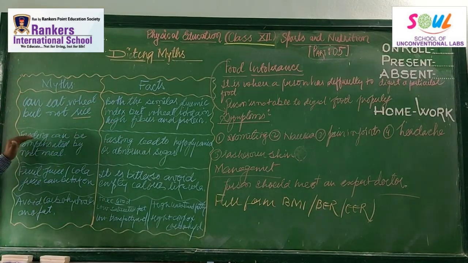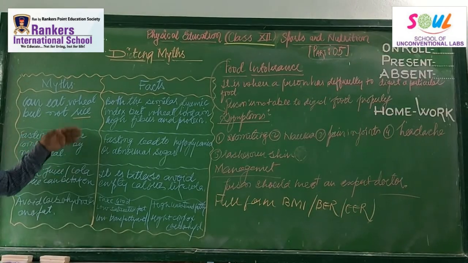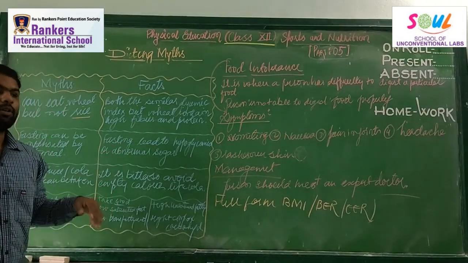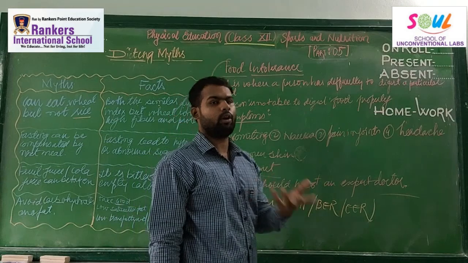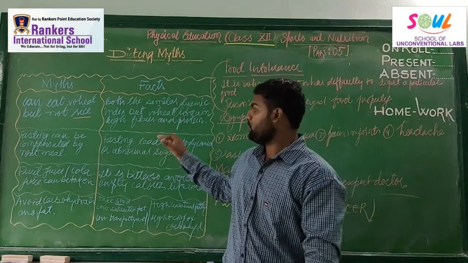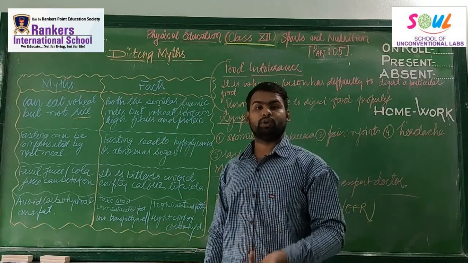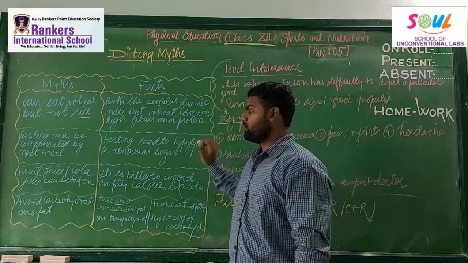Next is: fasting can be compensated by the next meal. How is it? Fasting leads to hypoglycemia or abnormal sugar. Whether a person is suffering from sugar or even has a normal body, if you go for fasting, it may lead to abnormal sugar.